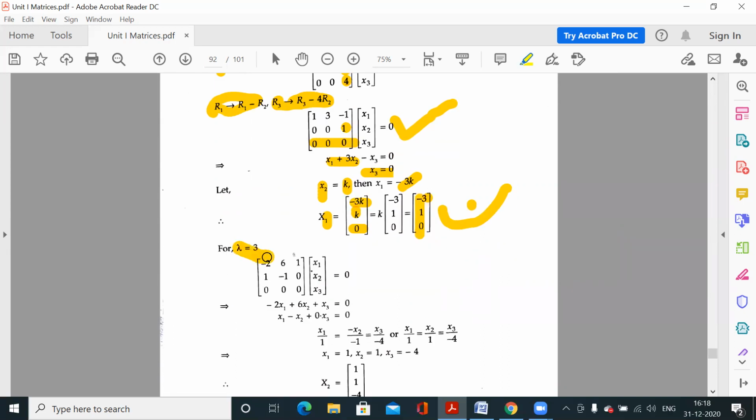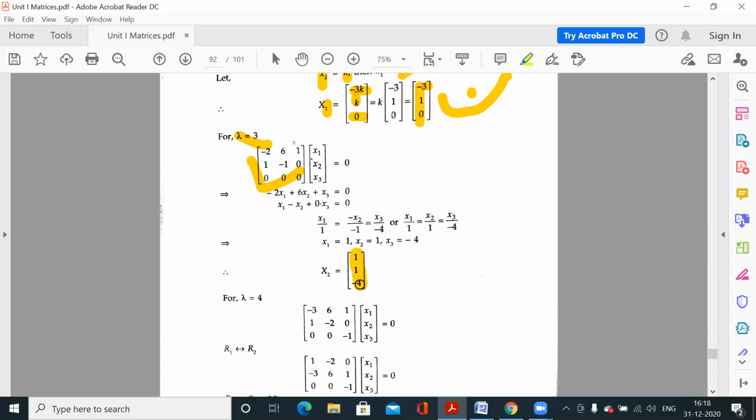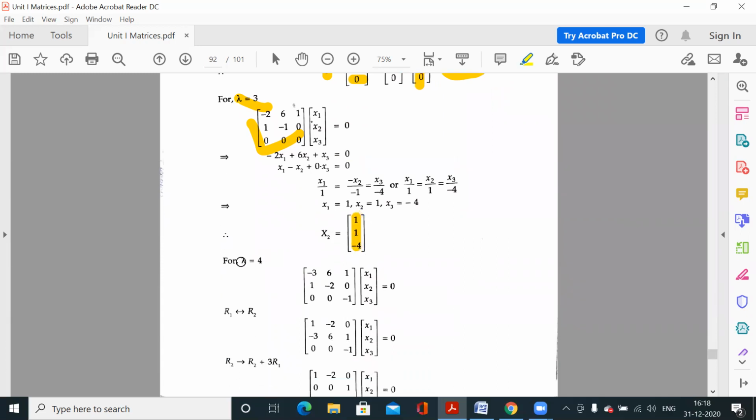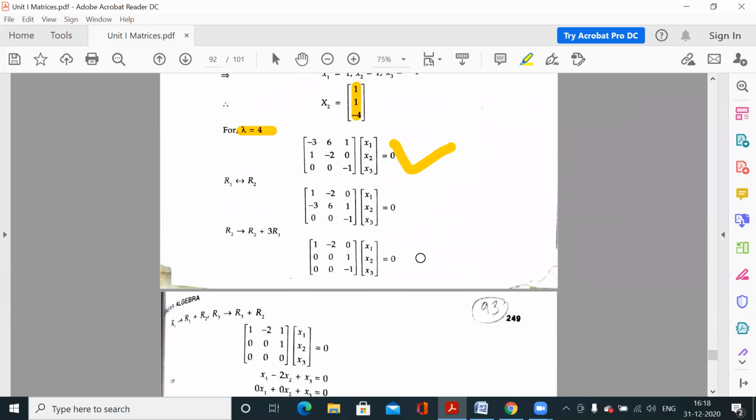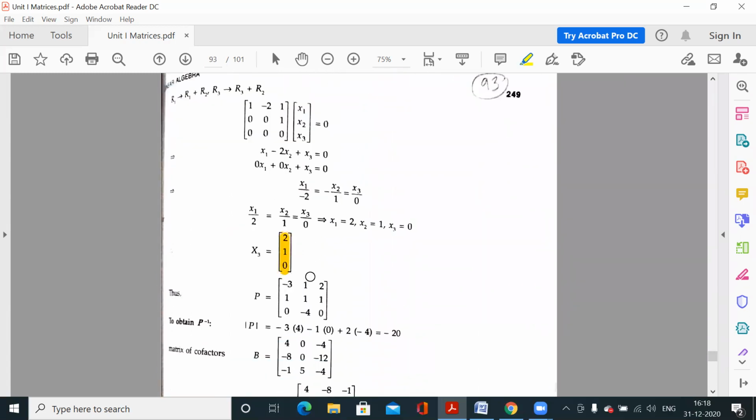Now with respect to the second eigenvalue, which is 3, we have one system, and you know how to solve this. You will get the other eigenvector. Next, for the third eigenvalue, we have one homogeneous system. You solve this using echelon form, and you will get another eigenvector.